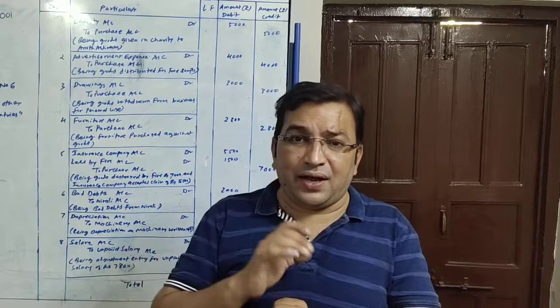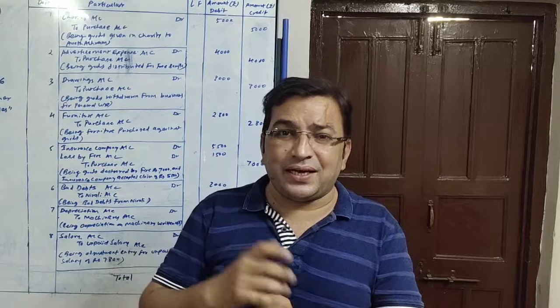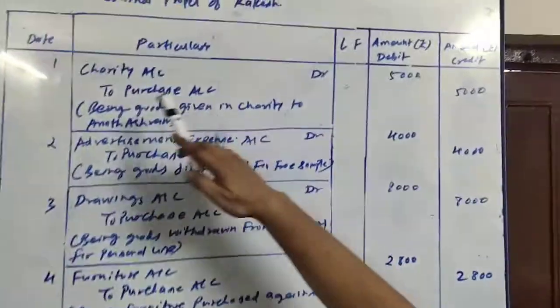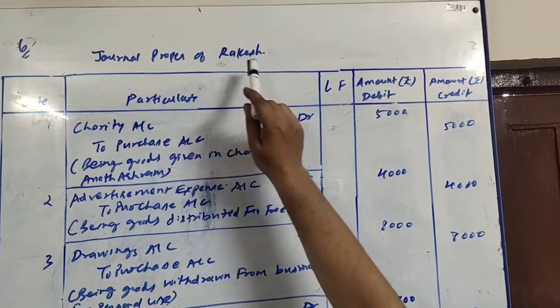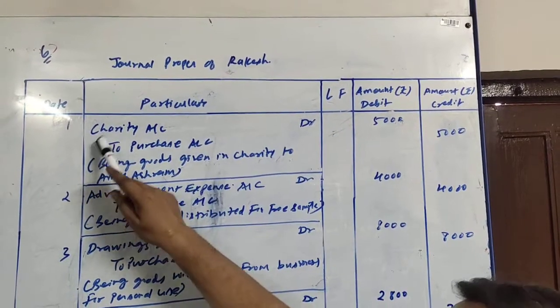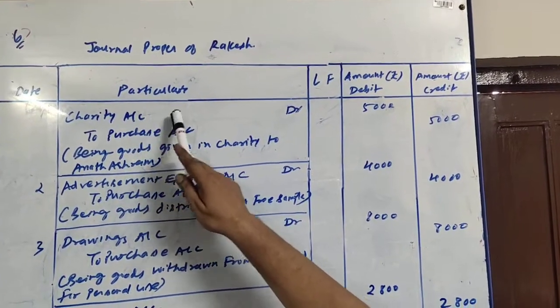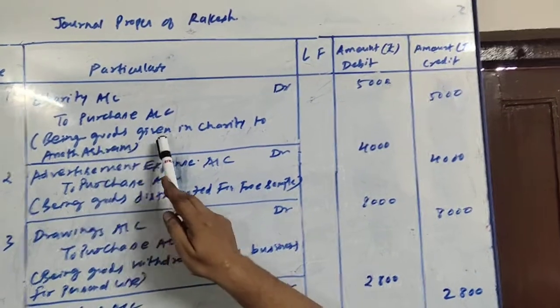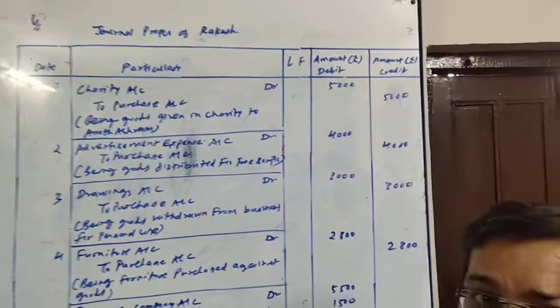Goods is going out for what? It is given in charity. So charity account, as it is given to Anath Ashram, that is one kind of charity. Either charity account or donation account will be debited. Our entry will be donation account debit to purchase account. This is the format, and we are making journal proper of Rakesh. So charity account debited to purchase account 5,000, being goods given in charity to Anath Ashram.